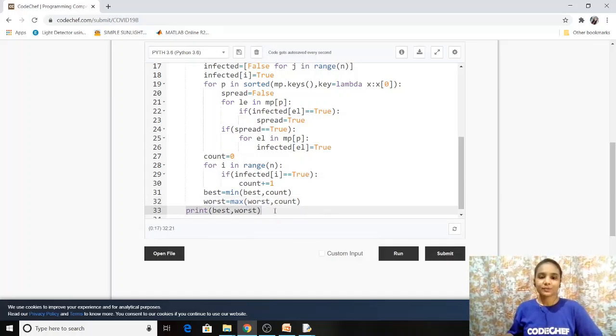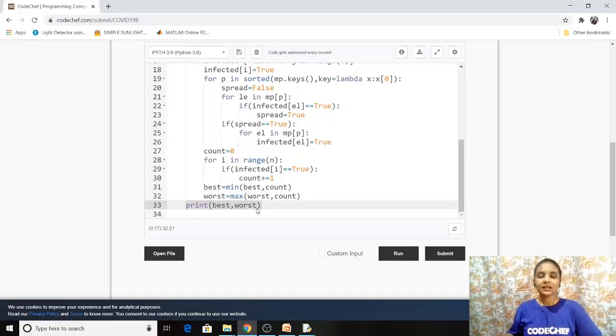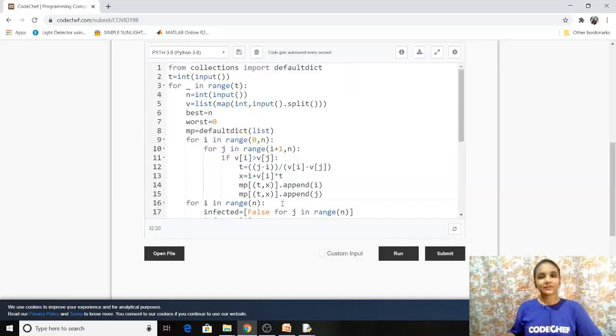And then we will just print the best and the worst. So in Python, this comma will ensure that we have a space in between best and worst. But in other languages, you'll need to take care of this explicitly. You'll need to add a space. And then you may also need to add a new line character in some of the languages. But in Python, it is not necessary. So I have not done that. So guys, this is the code. Now let us submit it and check if it is giving the correct answer to us.